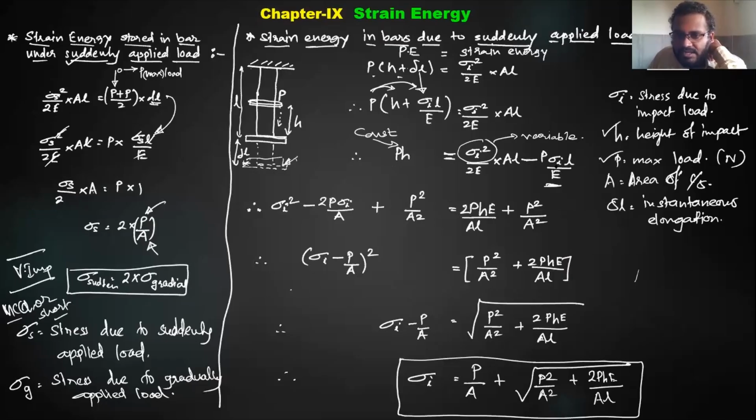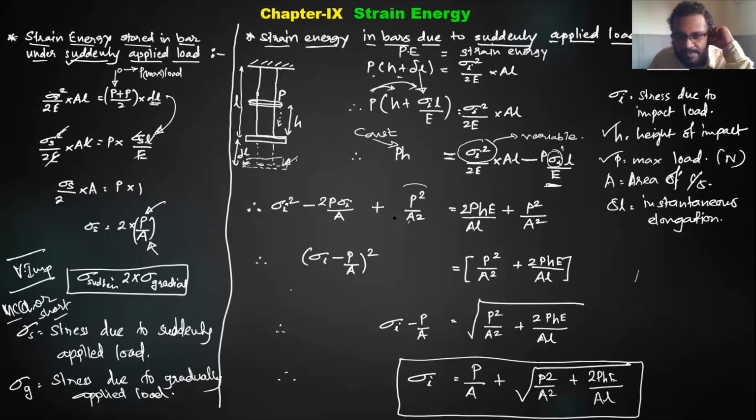You can see here the degree is 2, here the degree is 1. So we can convert it to a quadratic equation. For that, what I'll do is divide all three terms by AL by 2E. Here AL by 2E will vanish, and what remains is 2P sigma I by A, and here it will be 2PH by A.